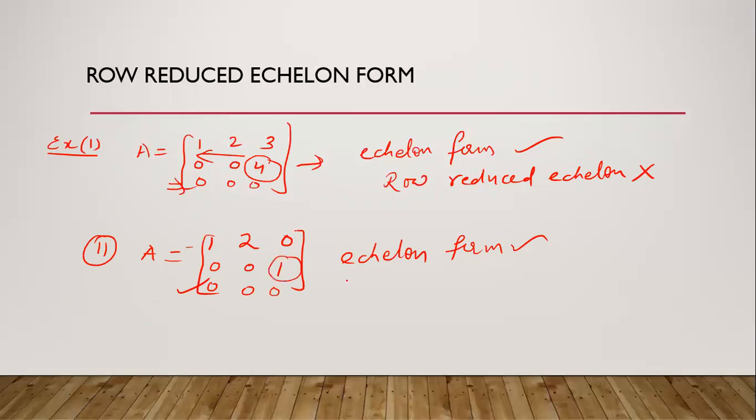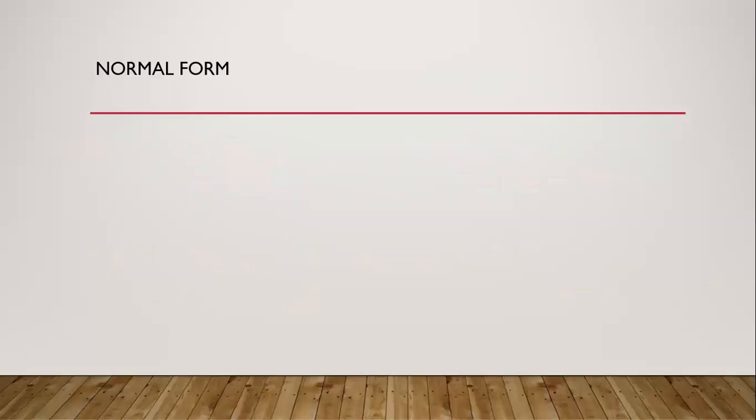This entry is 1, okay? And in this column, this is the only non-zero entry. So it is in row reduced echelon form. If this entry is also non-zero, then it is not row reduced echelon form. For row reduced echelon form, property 4 says if this is a pivot element, then the rest of the entries of this column must be 0. Now, what is the normal form?